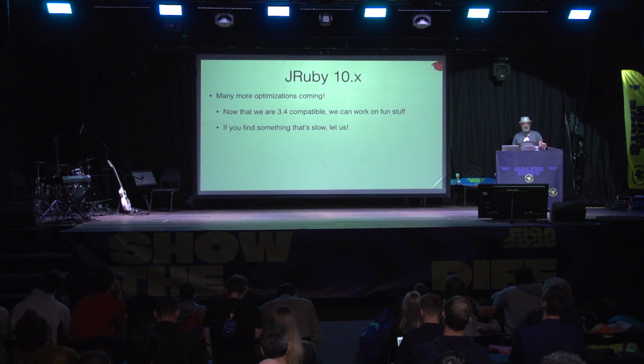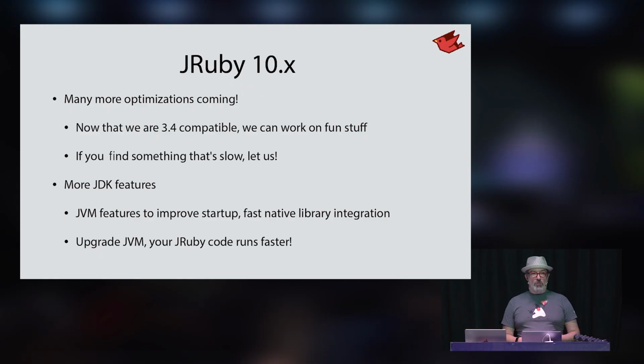And if you have ideas for them or see specific things in your code that could be faster, let us know. There's probably a way that we can find an optimization that might make it 5, 10, 100 times faster. We're going to be utilizing more and more of modern JDK features. This was a big motivation for us to jump to JDK 21. There's features that massively improve startup and warm-up time of JRuby applications.